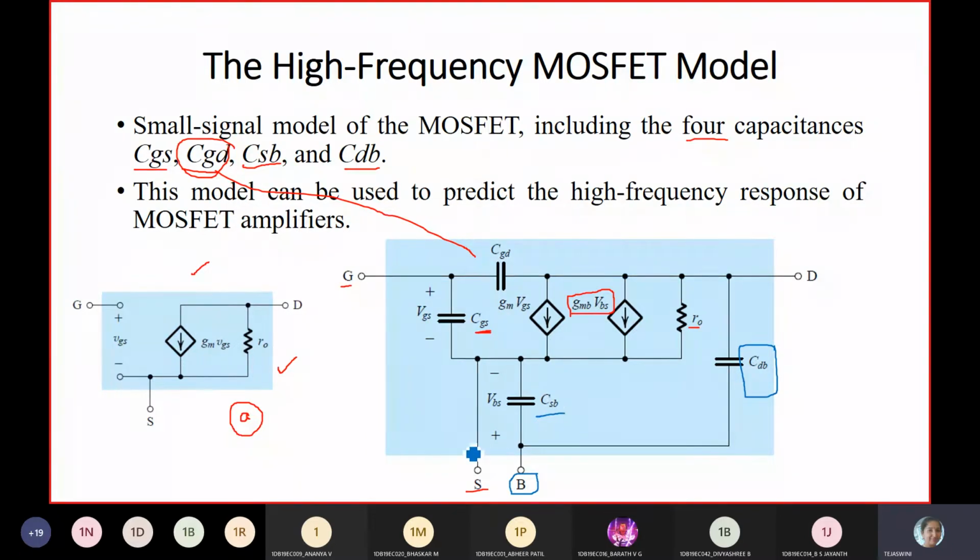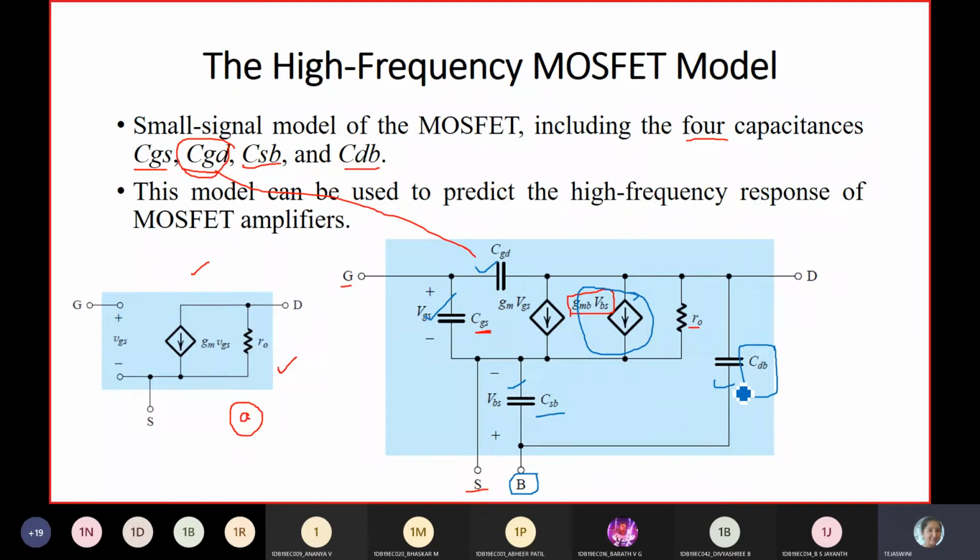Is this clear with the model? The extra thing is you need to include gmb Vbs and the four capacitances in the respective places between the junctions. As the name itself indicates, CGS means it is between the gate and source, CGD means between the gate and drain, and CSB, CDB.